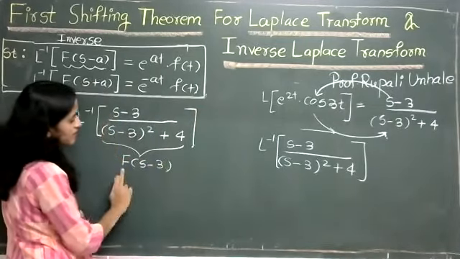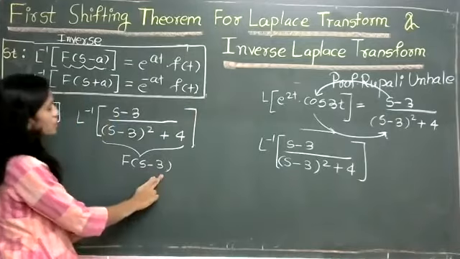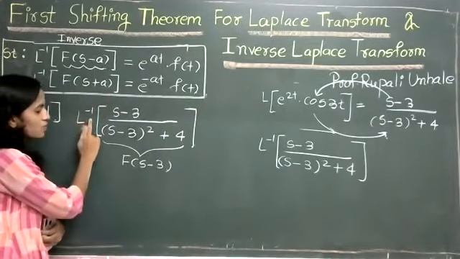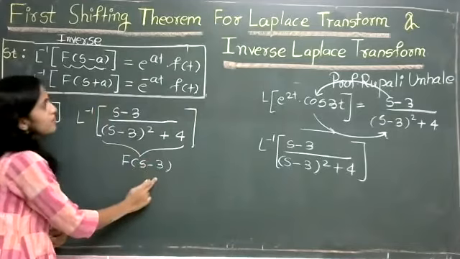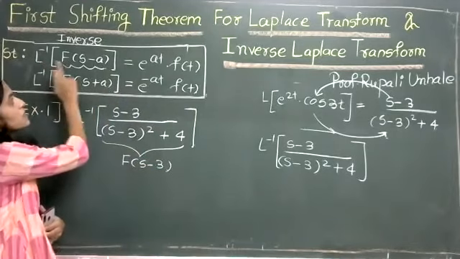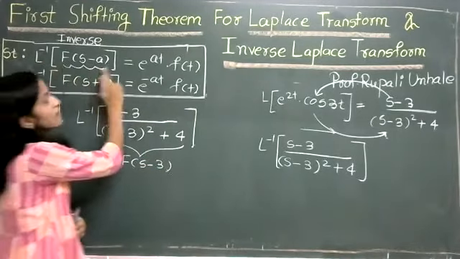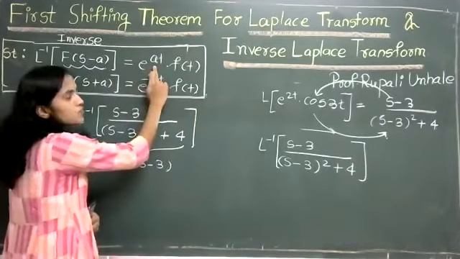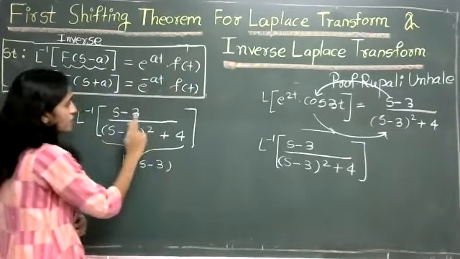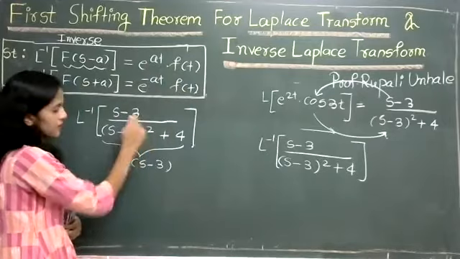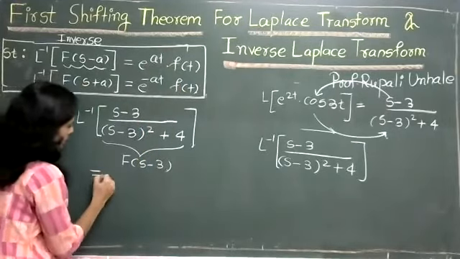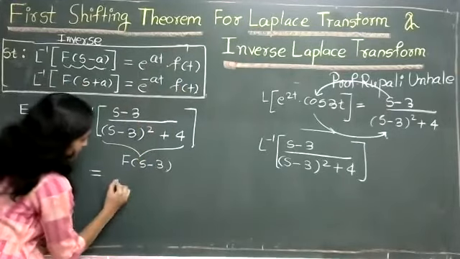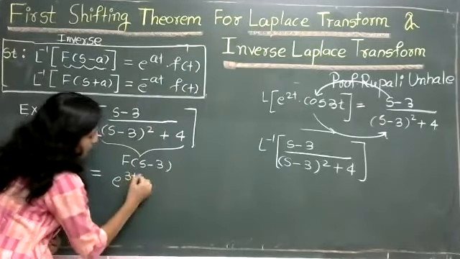Using the statement, L inverse of f of s minus a is nothing but e raised to at into f of t. Here the value of a is 3, so this is nothing but e raised to 3t.